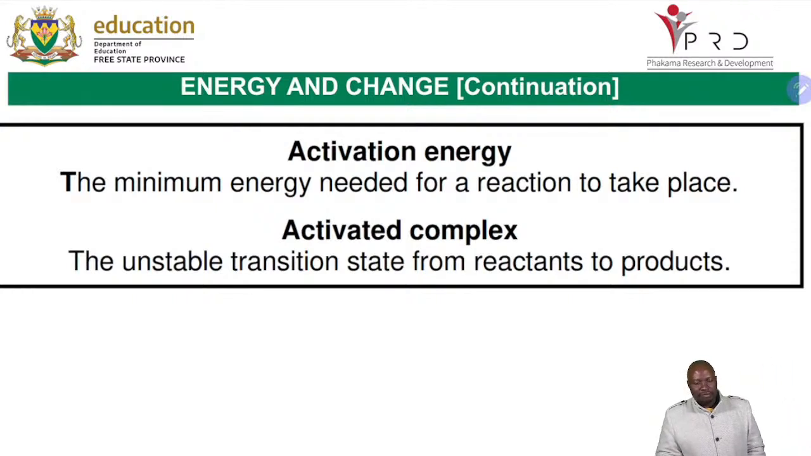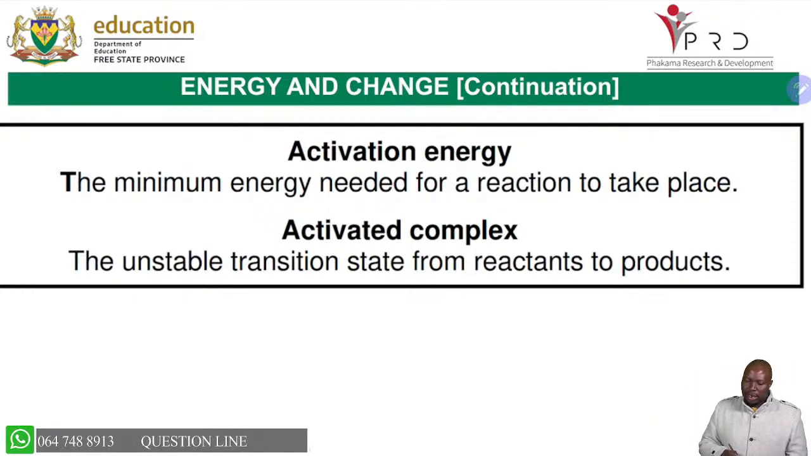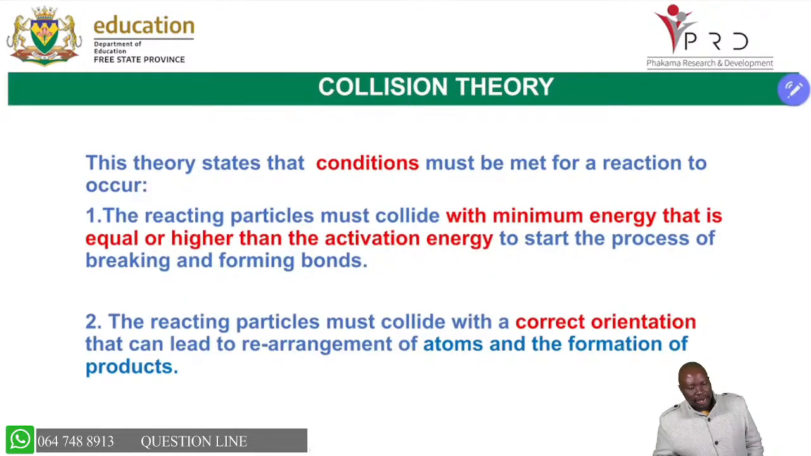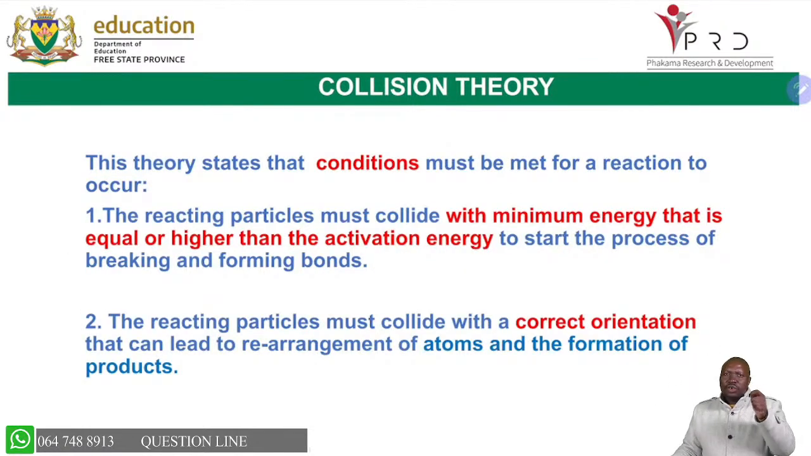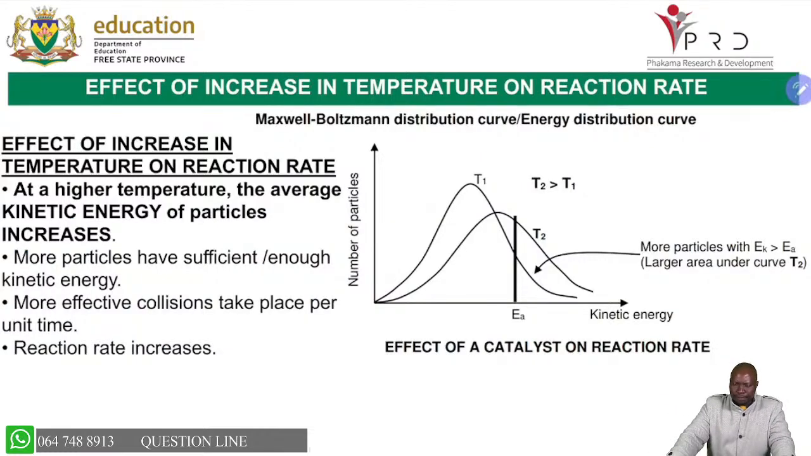I've done these definitions to say activation energy is the minimum energy required for a reaction to take place. Activated complex is an unstable transition state where old bonds are broken down and new bonds are formed. It means we are moving from reactants to products. So we did that. Then the collision theory: for a reaction to take place, there are conditions that must be met. The first condition is that we must have enough kinetic energy. The second is that the reactants must be in the correct orientation.